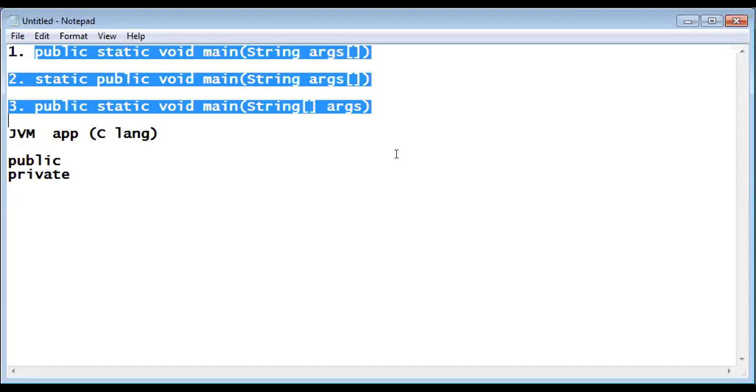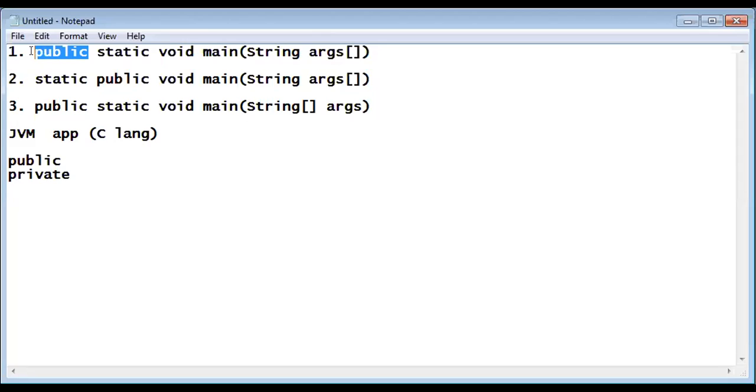Will it accept? If you write private, can JVM enter into your program? No, sir. But who has to enter into your program? JVM has to enter. That's why you have to make your program's starting point public. Public should be done. That is a strong reason.